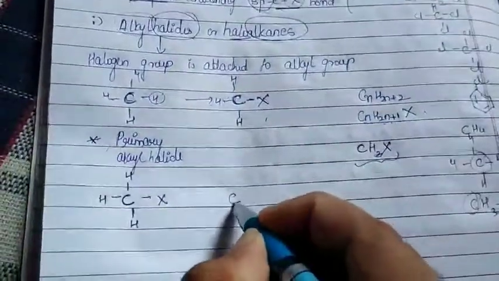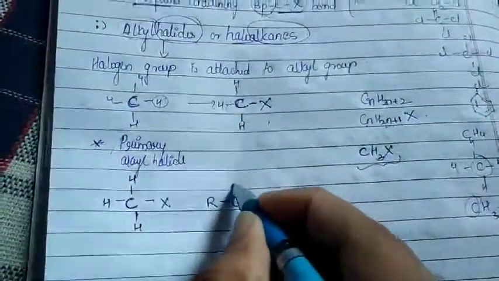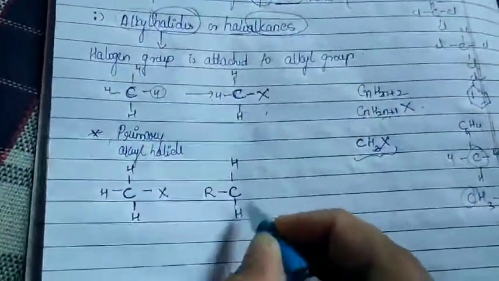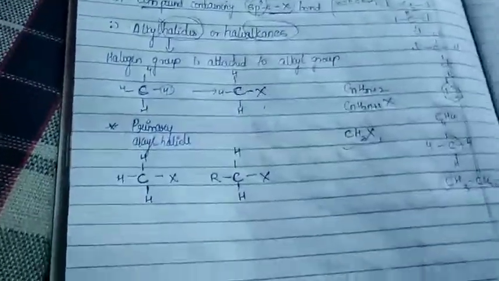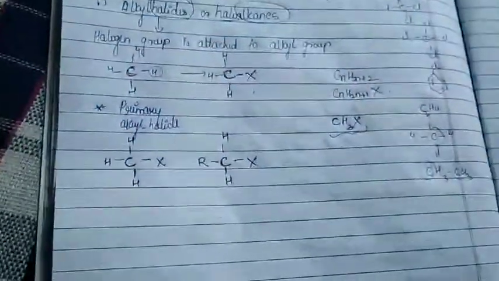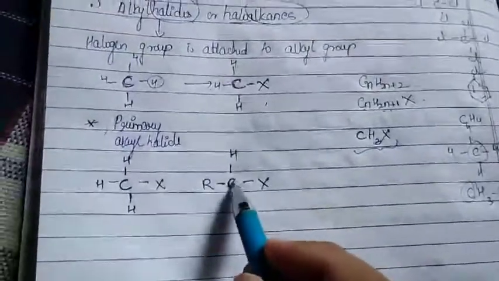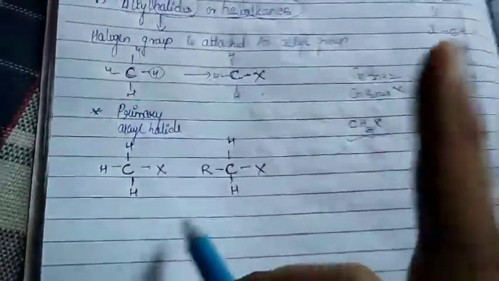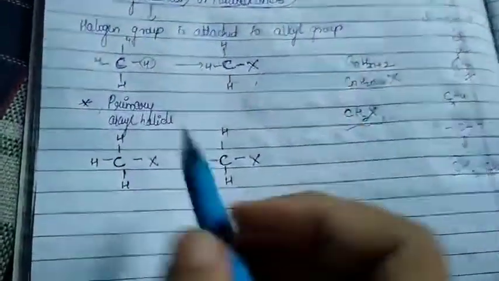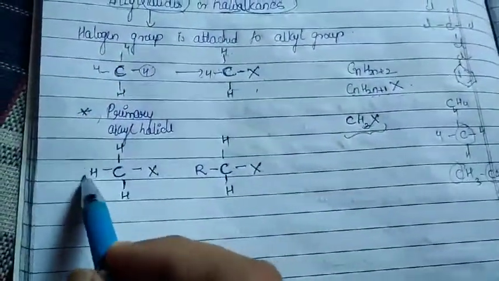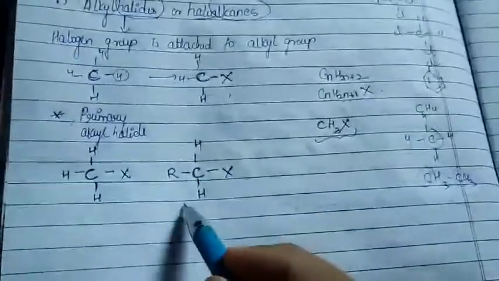What do we have to understand? What do you mean by a primary carbon atom? The carbon atom which is attached to only one carbon atom, or to no other carbon atoms. Generally we will not be talking about this; we will mainly be focusing on this one.